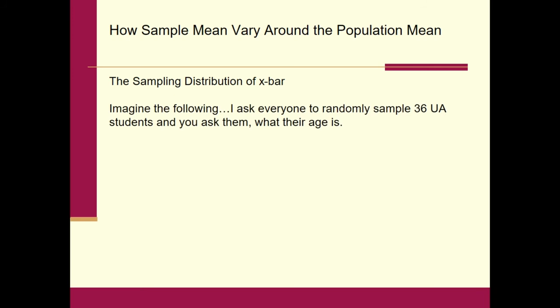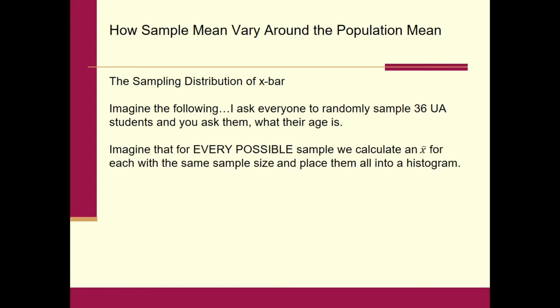So imagine the following. Again, we go back to our problem where we sampled 36 UA students and asked what their age is. Then imagine that for every possible sample that we could possibly get, we calculate an X bar for each possible sample. Then we put all the X bars that have exactly the same sample size into one place, into a histogram. What's going to happen is that the histogram is going to exhibit certain characteristics. Those characteristics we have to study today.